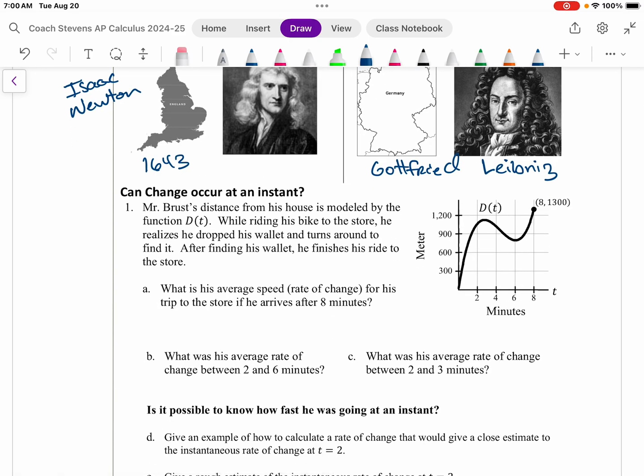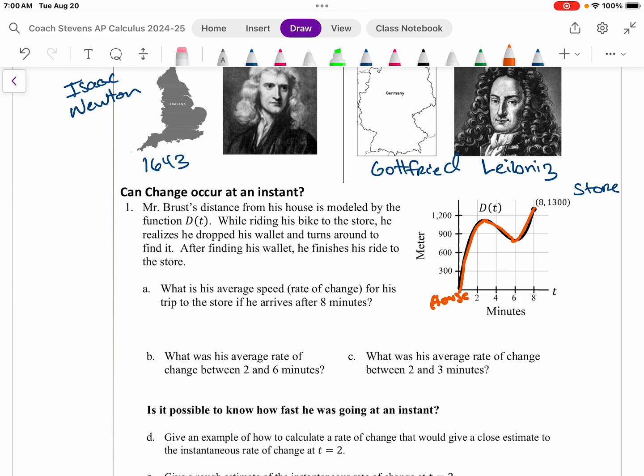Mr. Brust's distance from his house is modeled by the function d of t. While riding his bike to the store, again, the store is basically over here, if you want to think about it, he realized he dropped his wallet and turns around to find it. So as you look at our little picture here, he leaves his house down here at 0, 0. He starts riding away from his house, gets to some point and realizes, oh, I forgot my wallet, so I'm going to start going back to where I can find it. He eventually found it, and then turns and starts going back to the store, and then finishes up there.